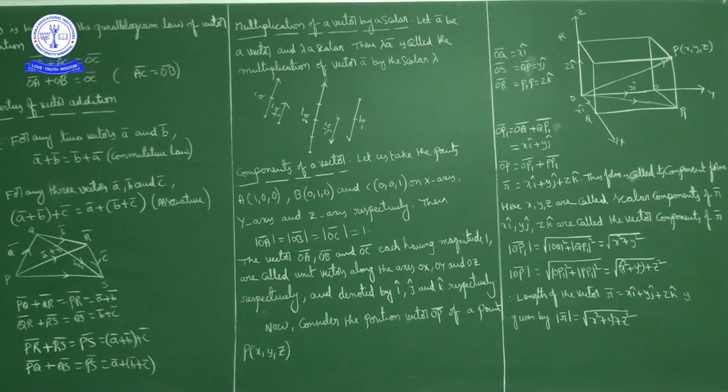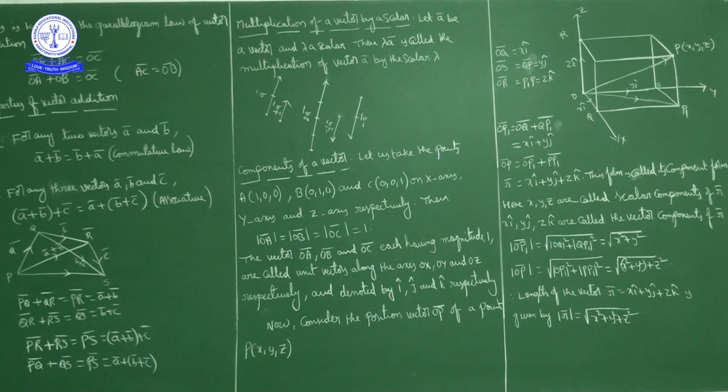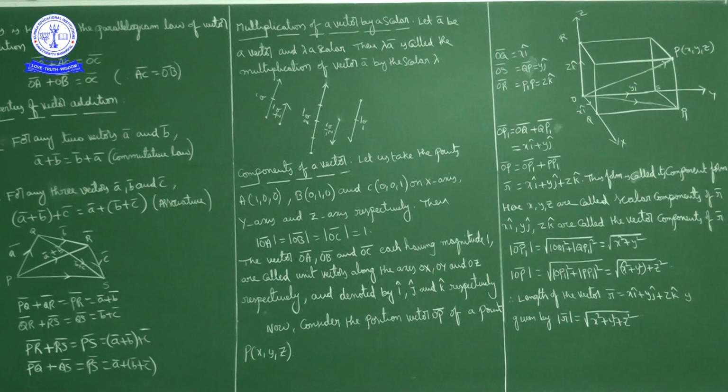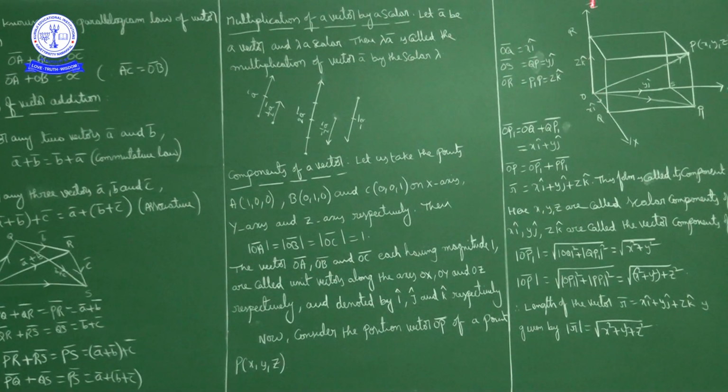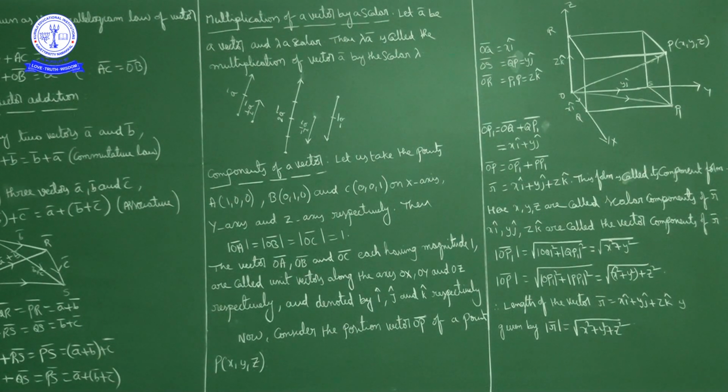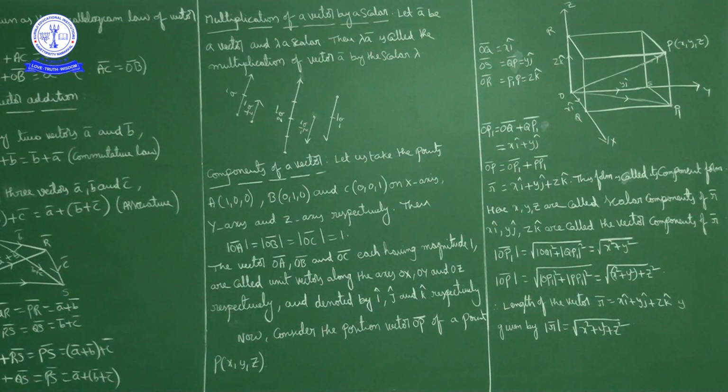Next concept is components of a vector. Here in 3-dimensional space, we have the x-axis, y-axis and z-axis. We will consider 3 points, one on the x-axis, one on the y-axis and one on the z-axis. Let me consider the points 1 0 0, 0 1 0 and 0 0 1. 1 0 0 is a point on the x-axis, 0 1 0 is a point on the y-axis, and 0 0 1 is a point on the z-axis.